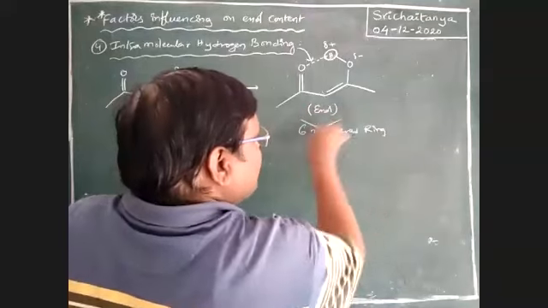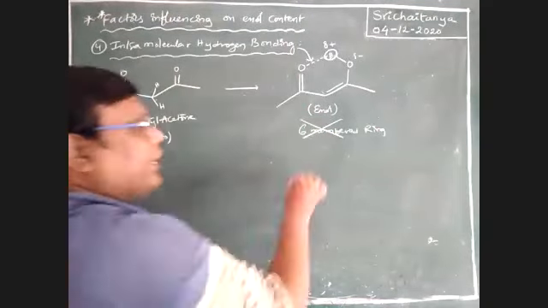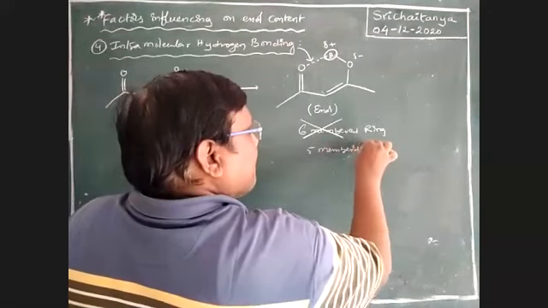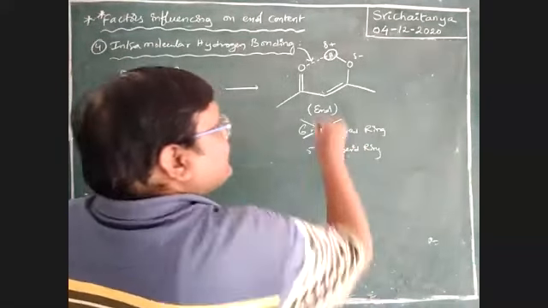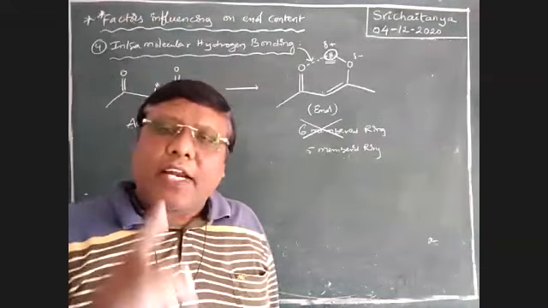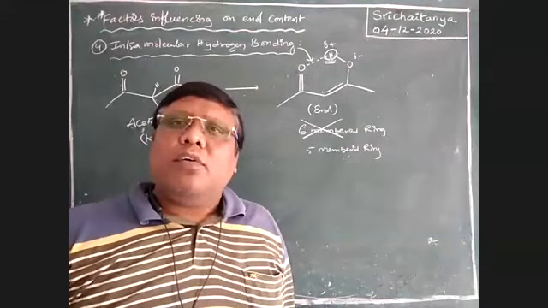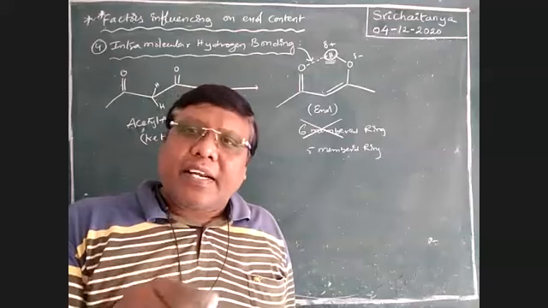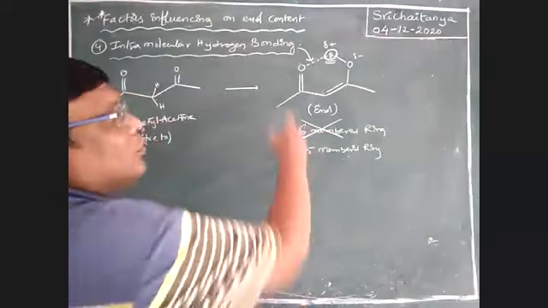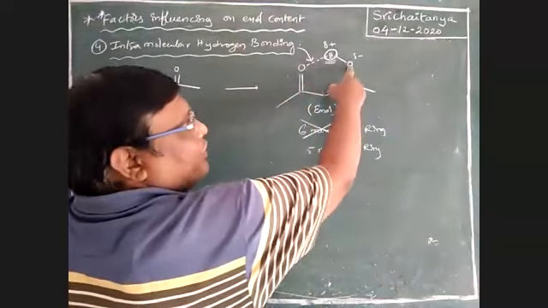But it is not 6-membered, boys. It is a 5-membered ring, because this hydrogen atom is very, very small in size, so that hydrogen is not considered in ring formation. That's why only 1, 2, 3, 4, 5: these are the only 5 atoms.